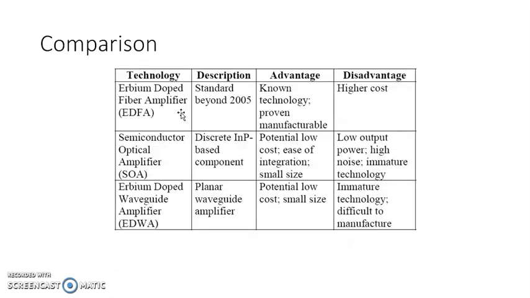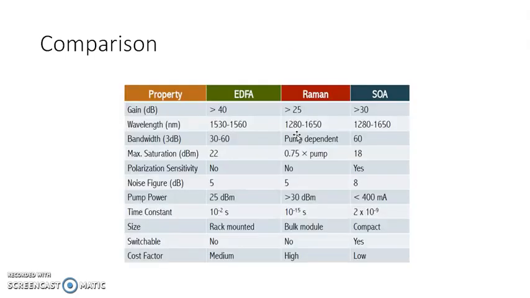So these are about the wideband amplifier, and we can compare the optical amplifiers, with their advantages and disadvantages, in terms of gain, wavelength, bandwidth, saturation power, polarization insensitivity, noise figure, pump power, time constant, size, whether it is switchable, and the cost factors.